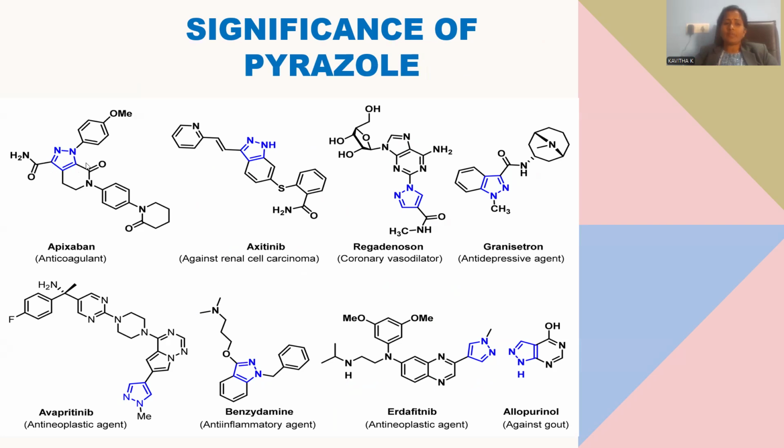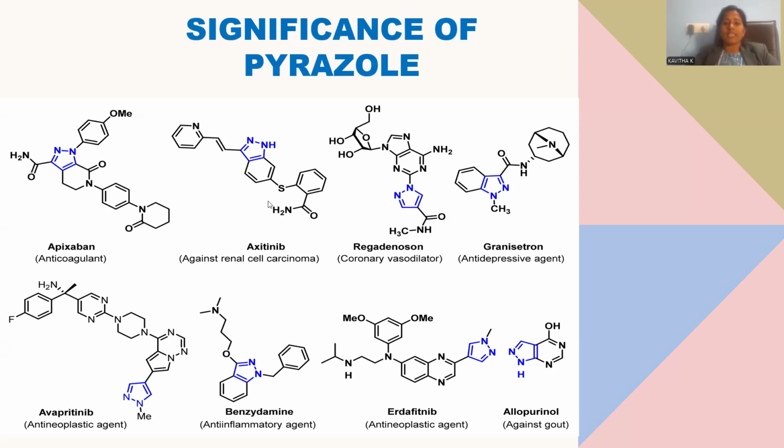The pharmacophore will be the pyrazole itself, which is highlighted in the blue color shade. And here are some other parts, a saturated pyrrolidine nucleus you can notice, and a benzene moiety is also included within the ring system. But its effective pharmacophore is the pyrazole, which works like an anticoagulant. Clots wherever present within the blood vessels get cleared, so it is a kind of anticoagulant. Clots of the blood will be destroyed and the blood pumping will become more effective, right?